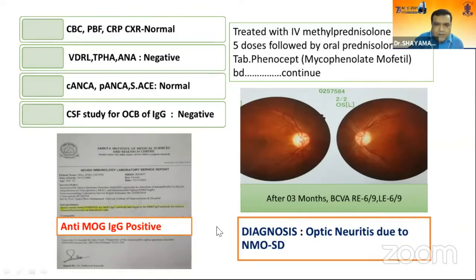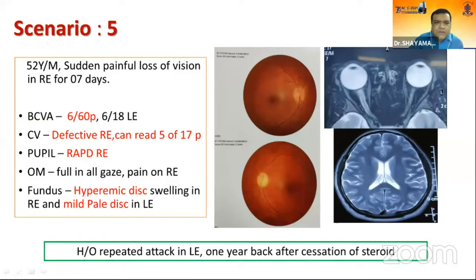NMOSD disorder. Another patient presents with painful visual loss in the right eye with disc swelling, and in the other eye mild pallor of the disc. MRI is normal, with no demyelinating lesion. The patient had a repeated attack in the left eye when steroid treatment was stopped.